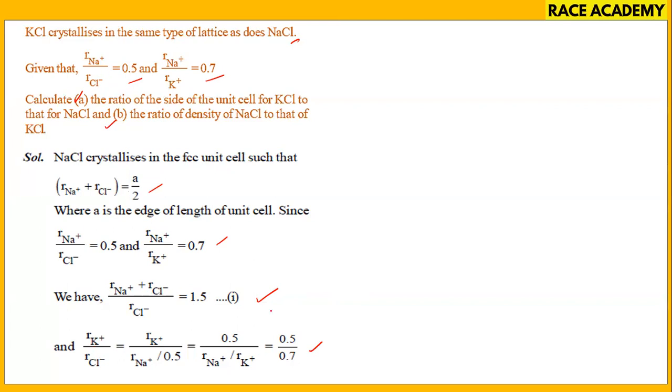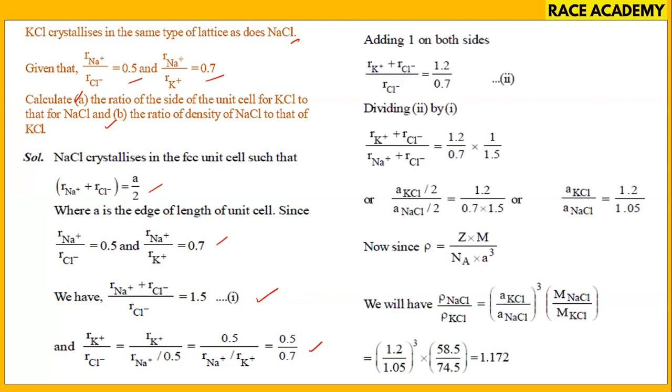So on adding 1 to both sides of this equation, that is what happened: RK plus plus RCl minus by RCl minus is equal to 1.2 by 0.7. How we got this value, we can tell easily. For RK plus by RCl minus we have added 1 only.